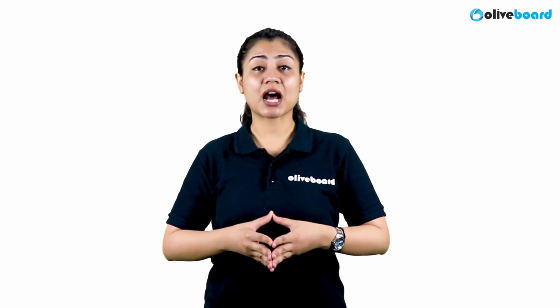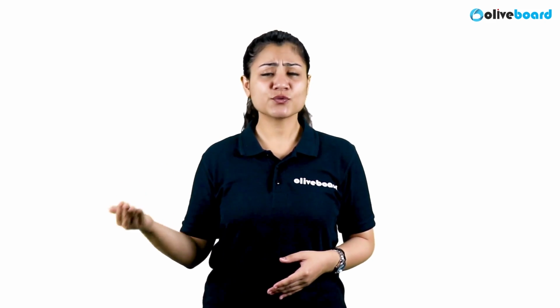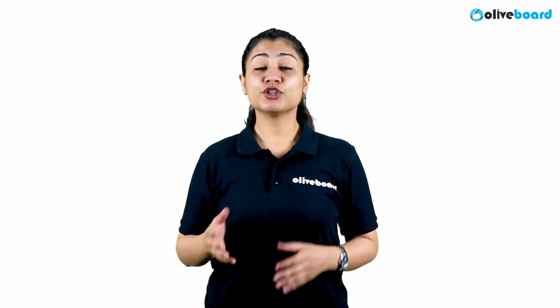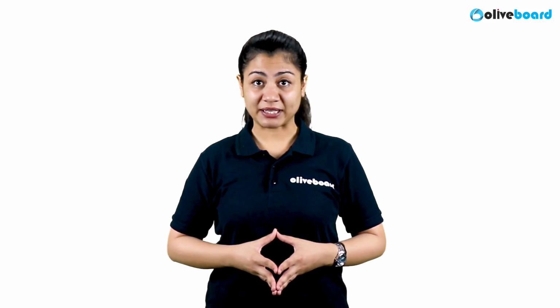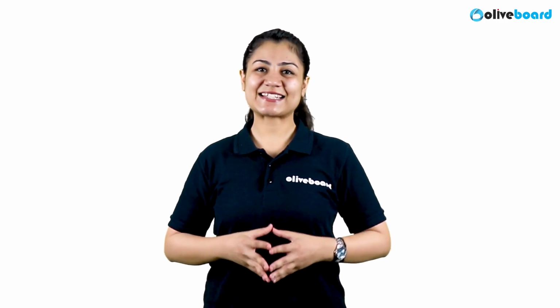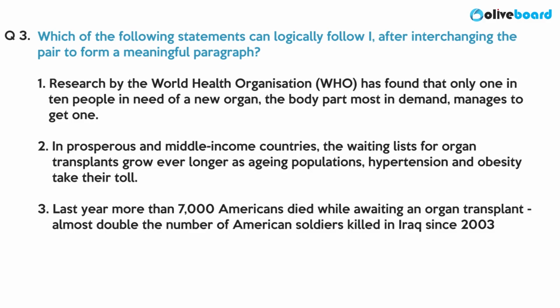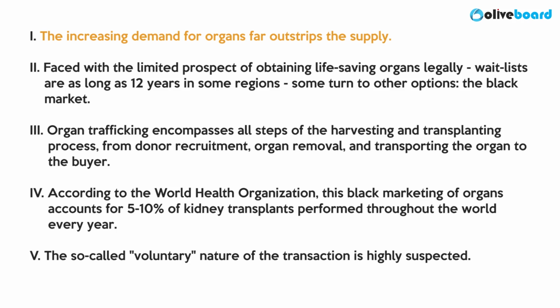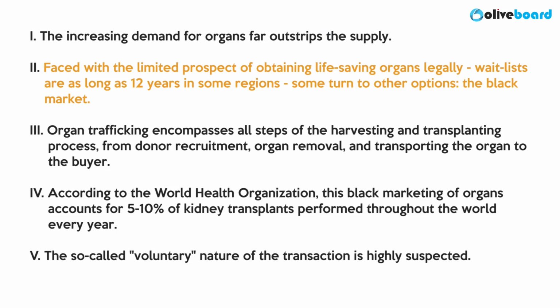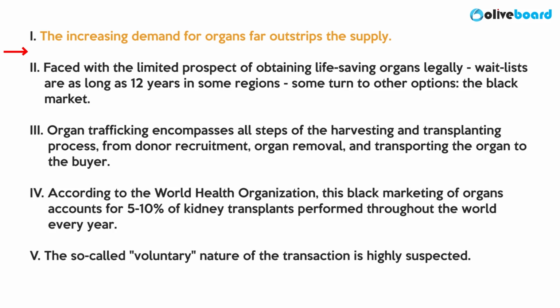Even in our next question, we are asked that which of the following given statements would follow statement 1. Again, you have to consider the final order that you made when solving this question. Let's get started. Here again, let us try to understand the overall idea of the passage as well as statement 1 and statement 2. Why? Because if something is following statement 1, it has to connect to statement 1. But again, in our original sentences, 1 के बाद 2 आया था. So जो बीच वाला statement होगा, that should connect to 1 as well as 2.